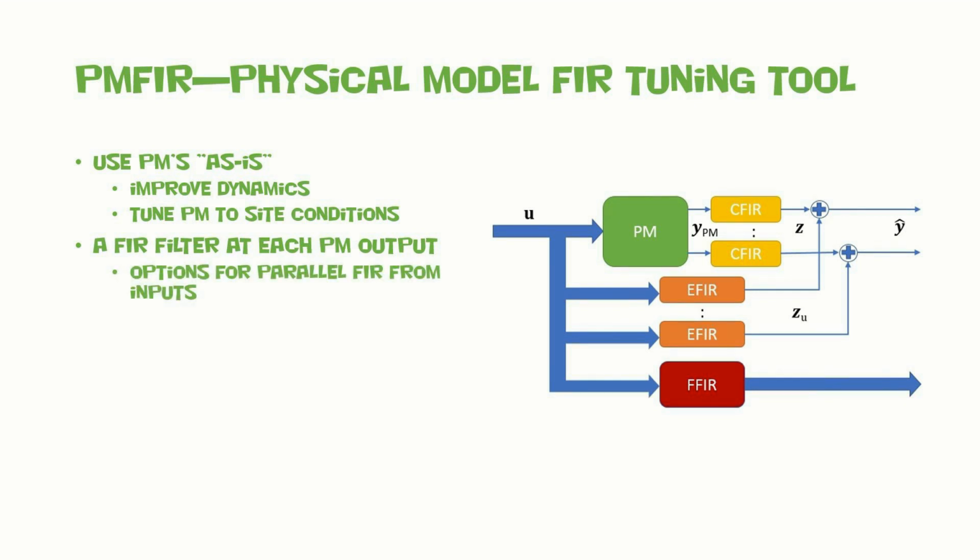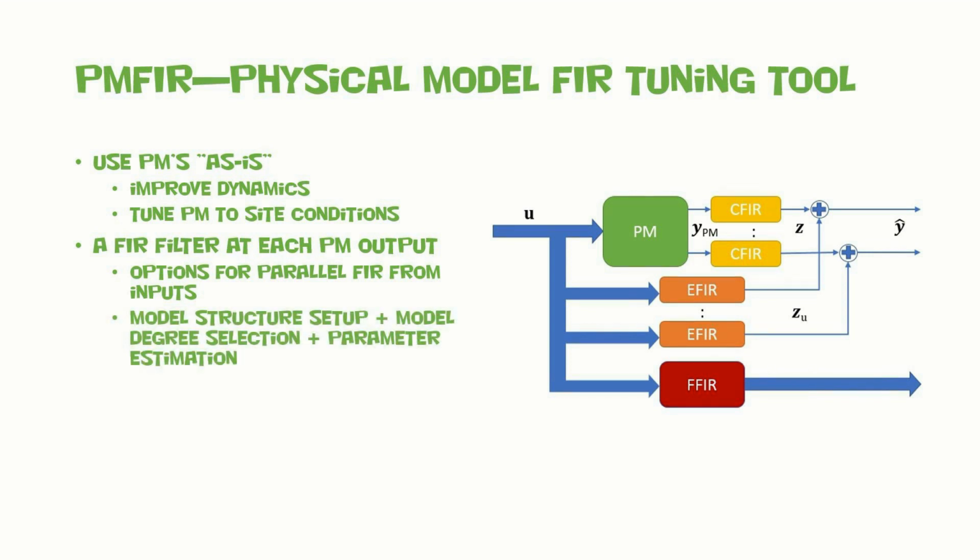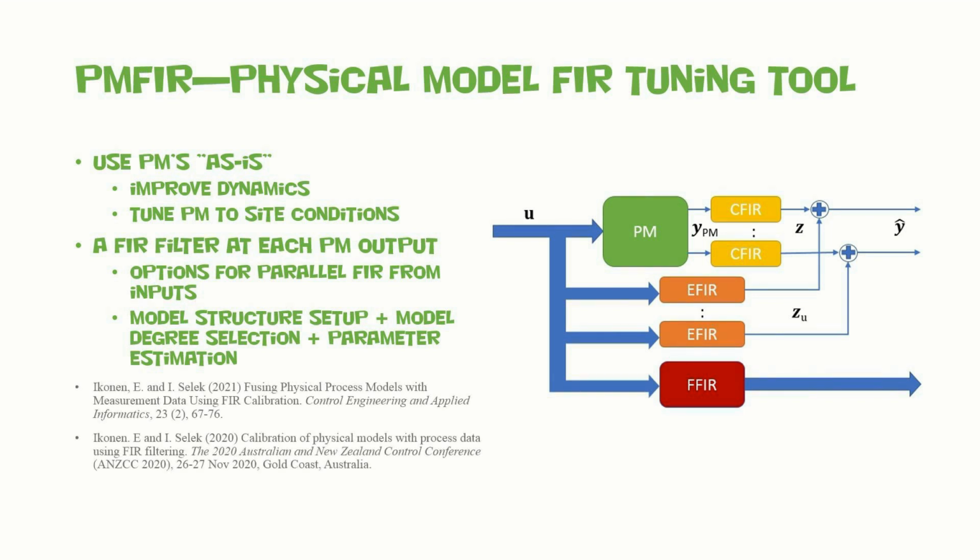Filters can also be added in parallel. The tool considers model structure selection, parameter estimation and predictions. Papers provide more information on the approach and its applications.